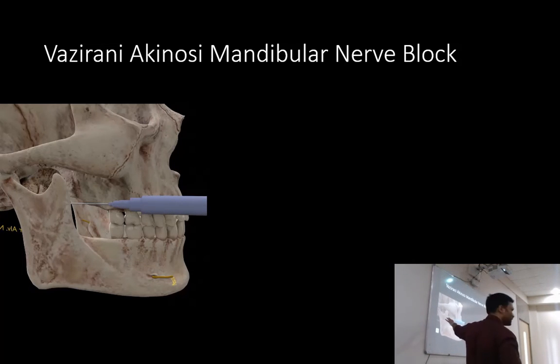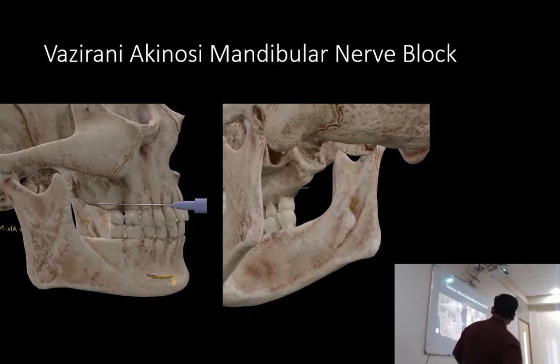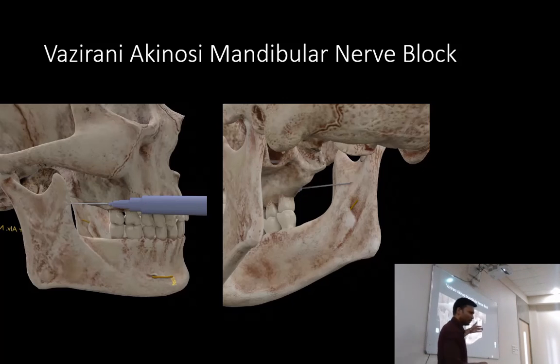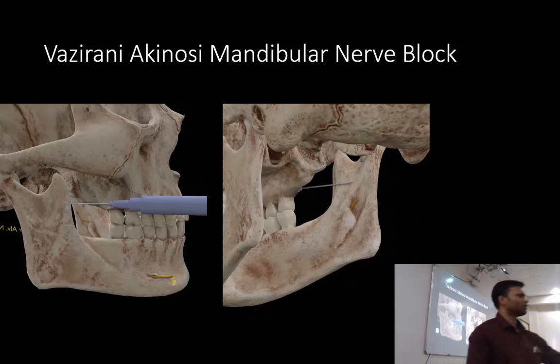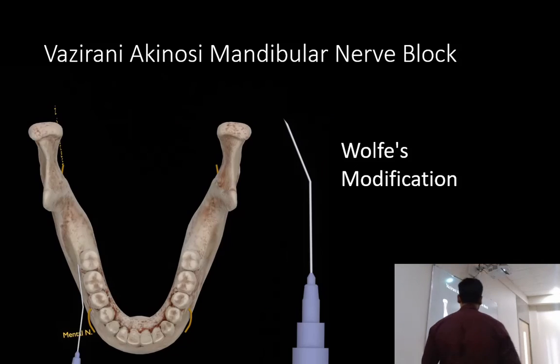So we just insert the needle like this. Okay, if you view it now, so the needle, if we insert the needle like this, the needle is slightly higher to the mandibular foramen, right? So it has a higher chance of blocking lingual nerve also, because at this level we have the lingual nerve separating out. So when we deposit the LA here, it has a higher chance of blocking lingual and the inferior alveolar nerve both.